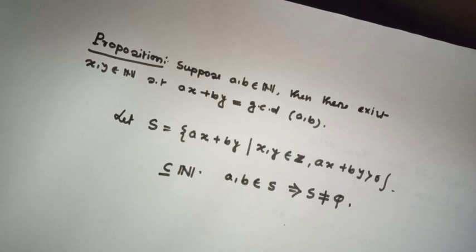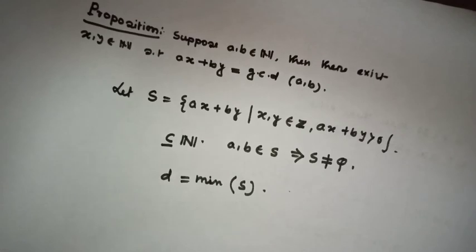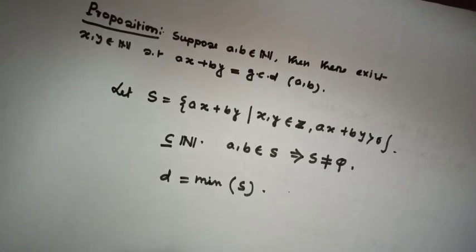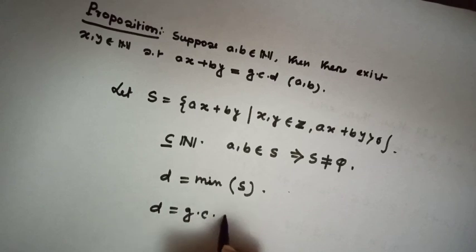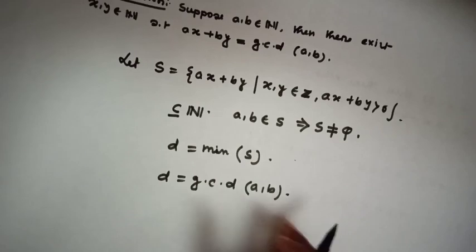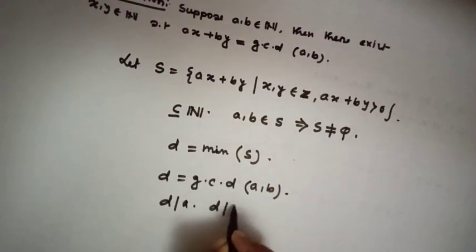Then by the well ordering property, there exists a minimum element. Let d equal the minimum of S. Now our claim is d equals GCD of a comma b. Now we want to prove d divides a and d divides b.